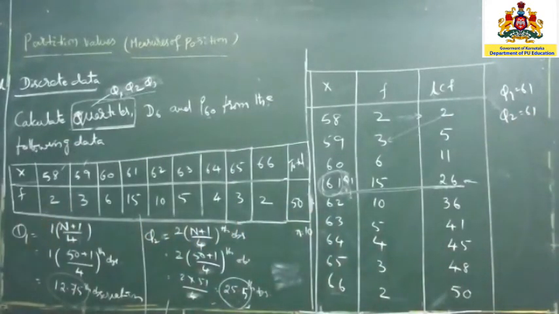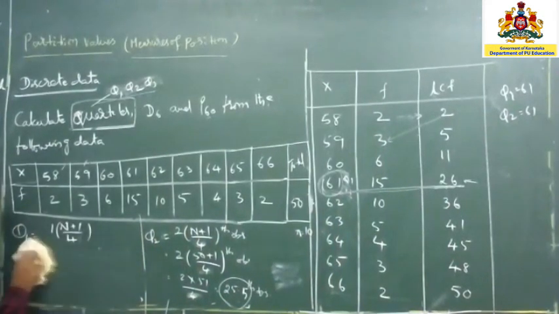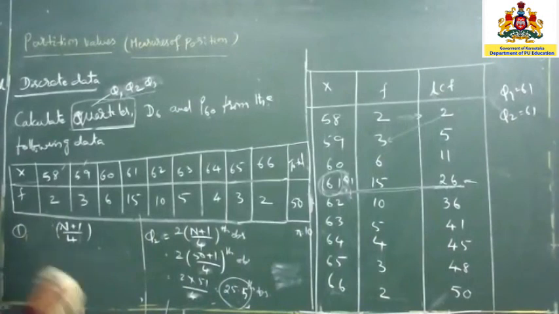Now we will see Q3. Q3 is equal to 3 into n plus 1 divided by 4. That is 3 into 50 plus 1 divided by 4, that is 3 into 51 divided by 4. If you divide it, how much are you going to get?